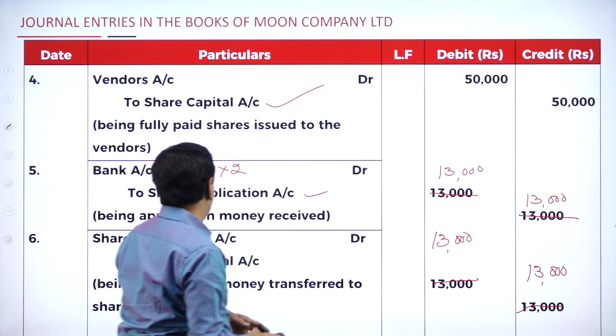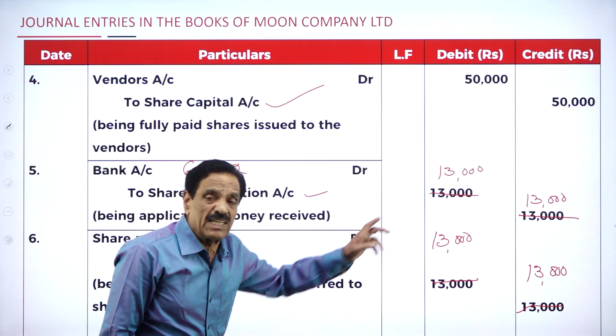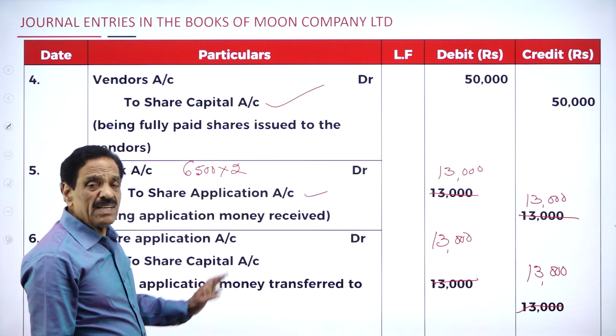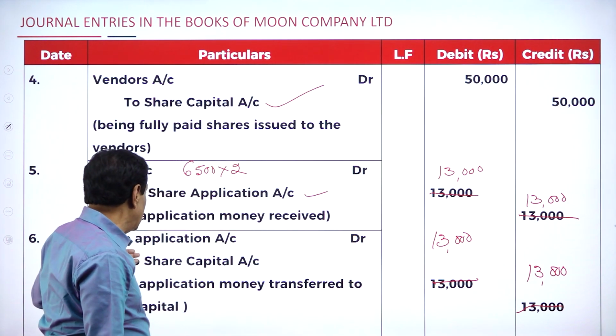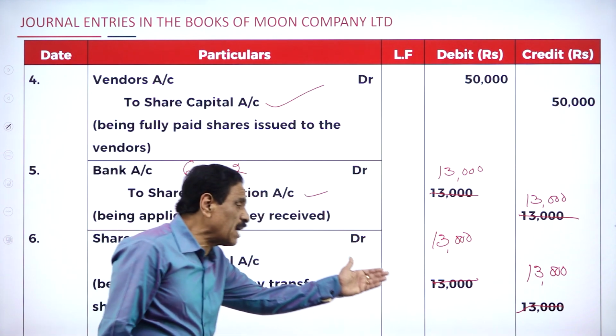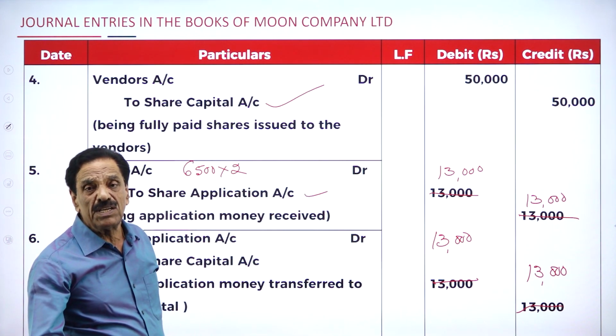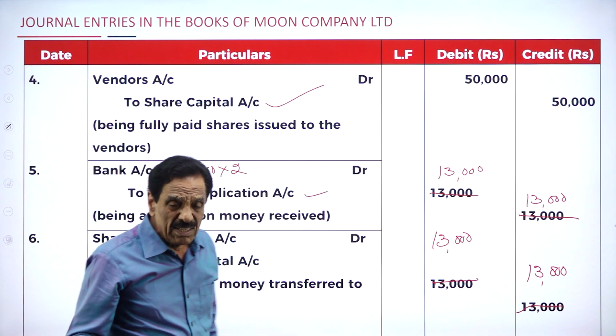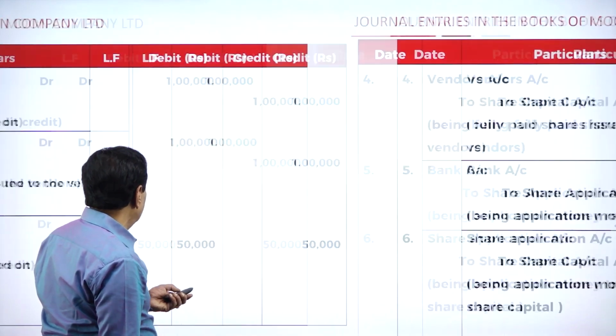What's the entry now? First entry, bank account debtor 13,000 to share application account 13,000. The same has been transferred to capital. Entry: share application account debtor 13,000 to share capital account 13,000. How many shares? 6,500 shares at the rate of rupees 2. Then I will explain that problem. See that?